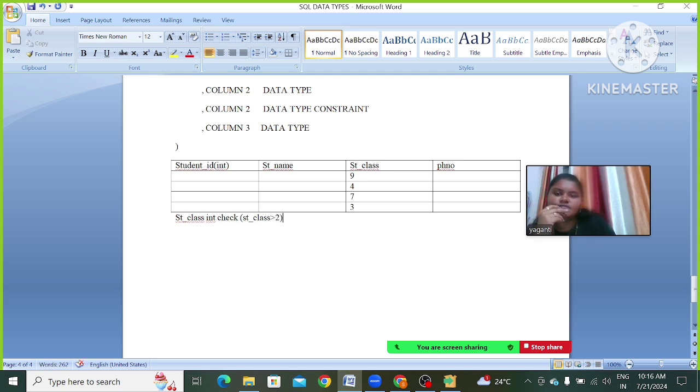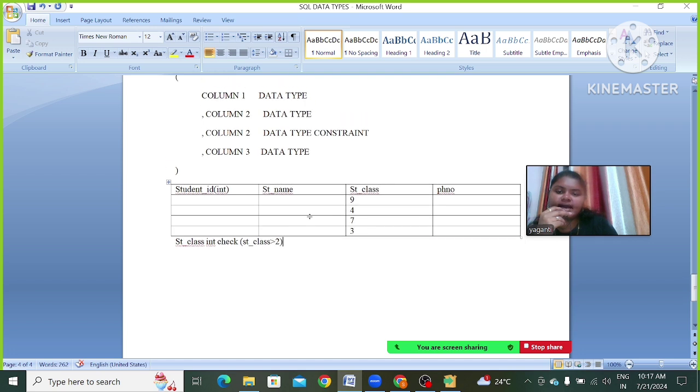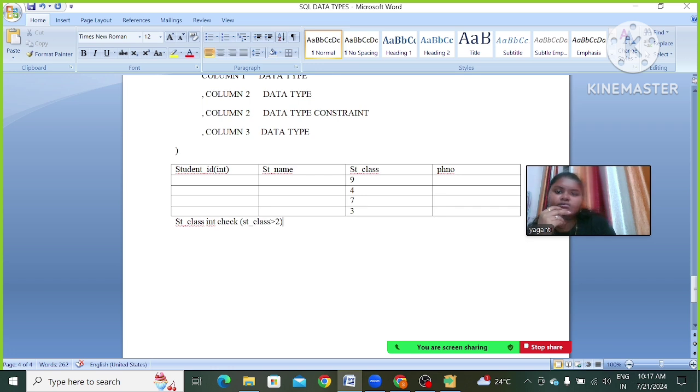See, in this way we are going to use the check constraint. If while we are inserting values to this student class, we add a value less than 2, it will give an error, like you are violating the check constraint condition.